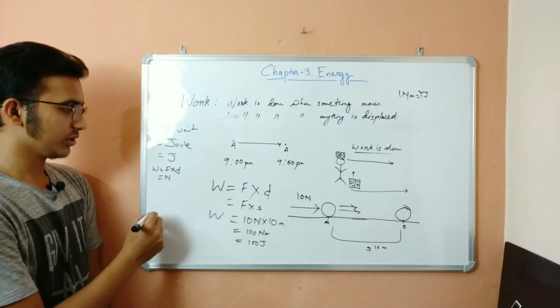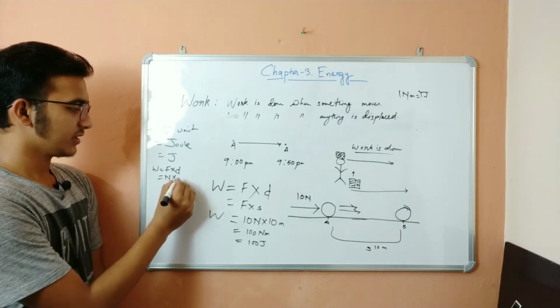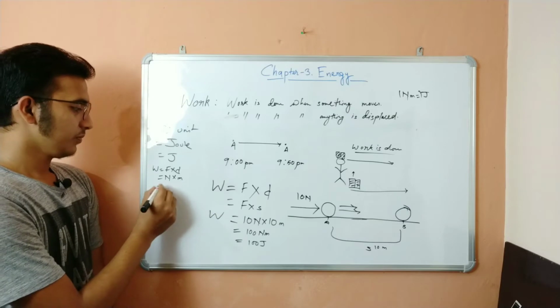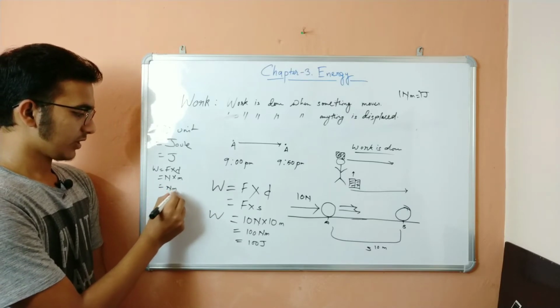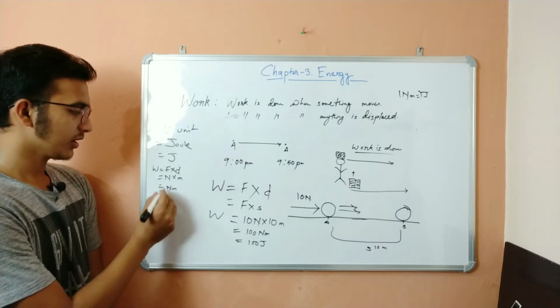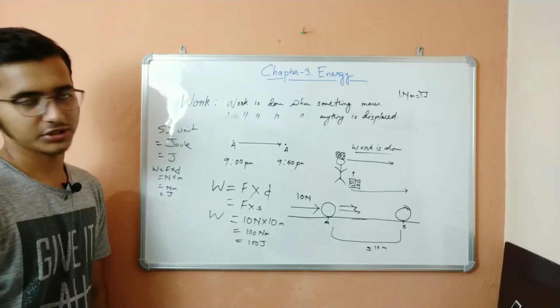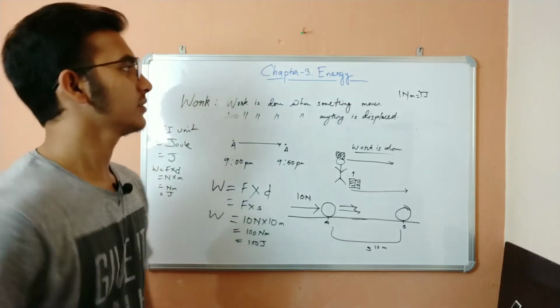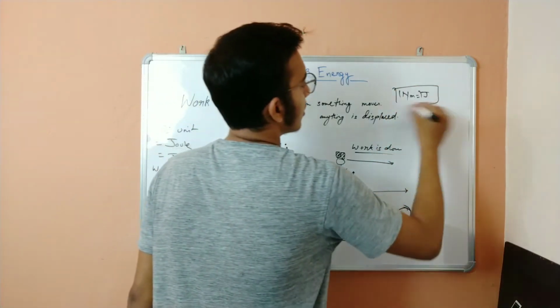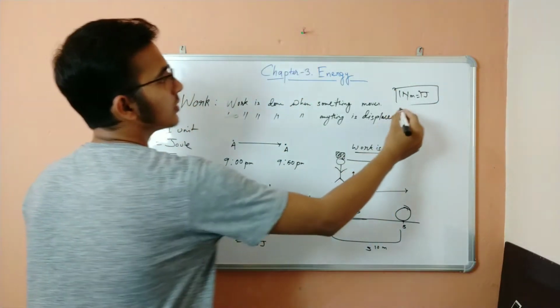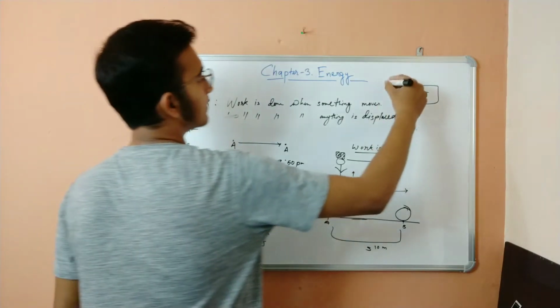SI unit of force is Newton, and SI unit of displacement is meter. So SI unit of work is also Newton meter. Newton meter is said as joule. So 1 joule is equal to 1 Newton meter. Keep that in mind.